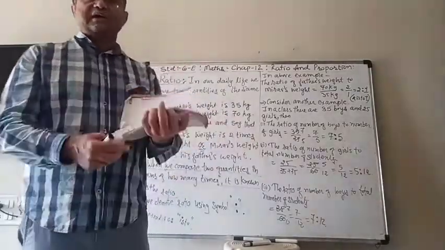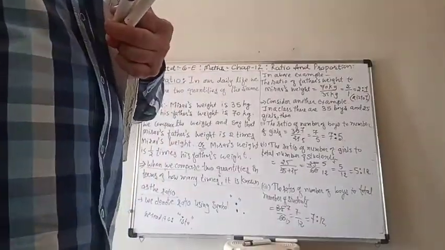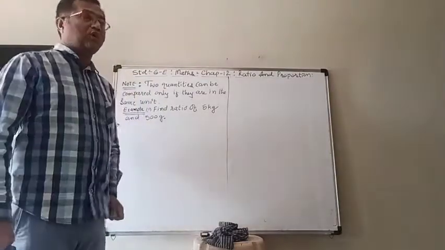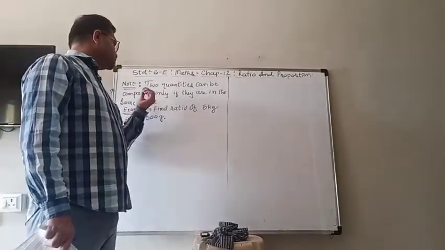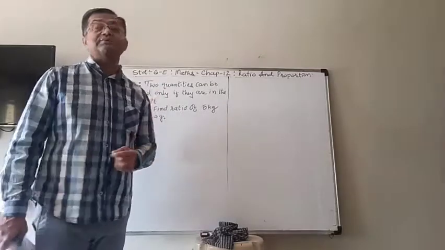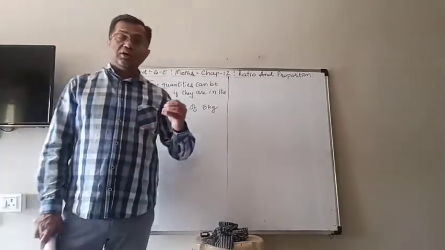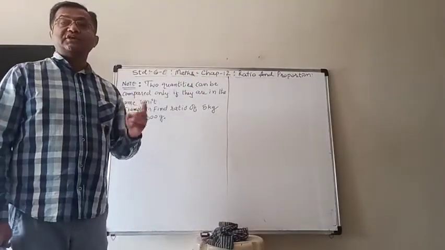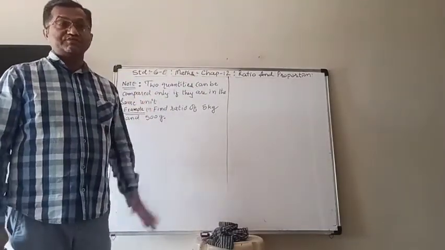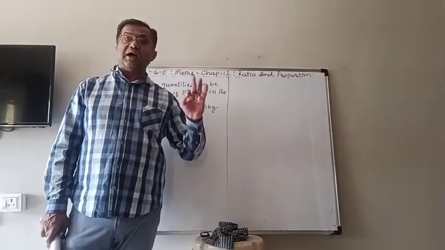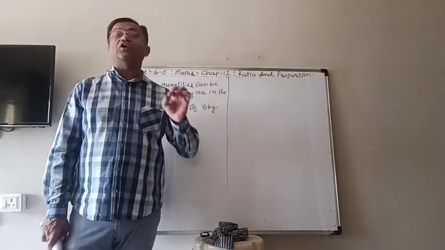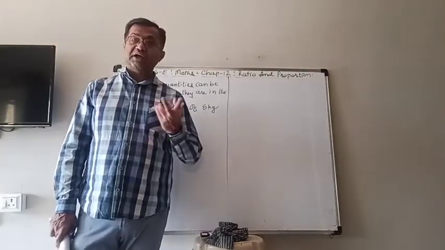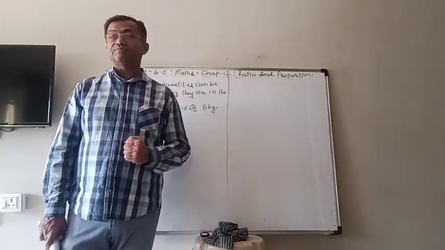Now as I told you, when we compare the two quantities, the quantities must be in the same unit. So when you compare and find the ratios, before that you have to check whether both quantities given are in the same unit or not. If they are not in the same unit, then your answer will be wrong.